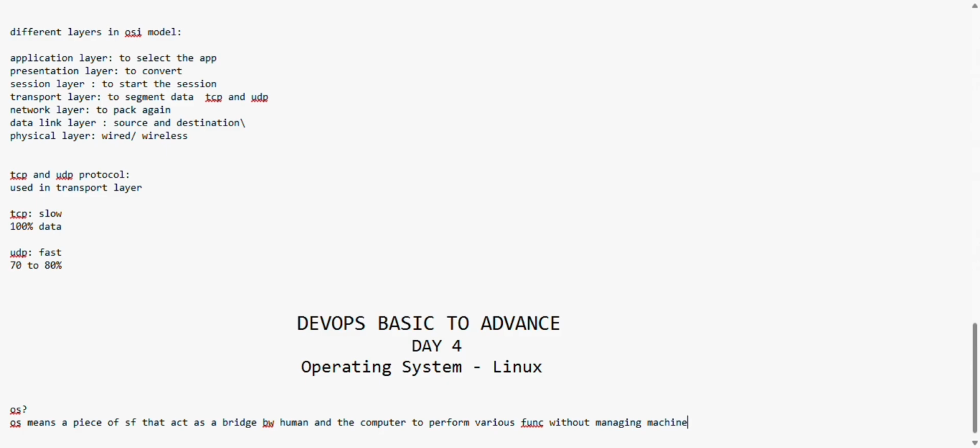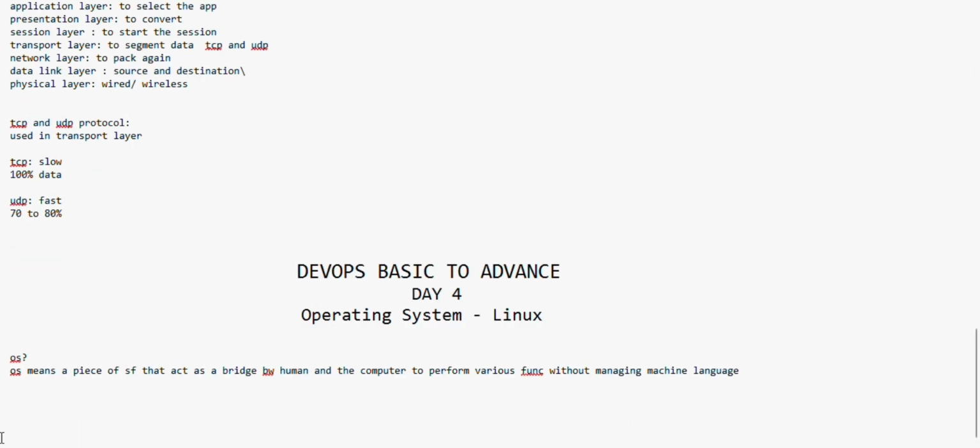machine language, which means we need to interact with the computer, right? The computer knows only binary language, which is zeros and ones. So we need some intermediator to interact with the computer, to help us convey whatever we are trying to say. For that purpose we have the operating system. It acts as a bridge between the human and the computer, taking care of all the tasks.